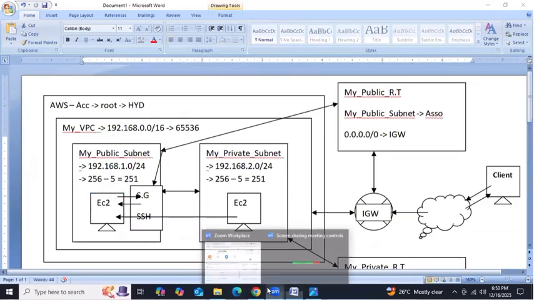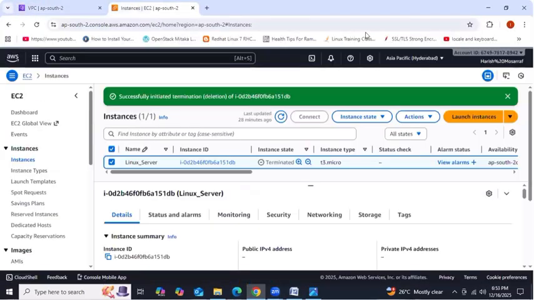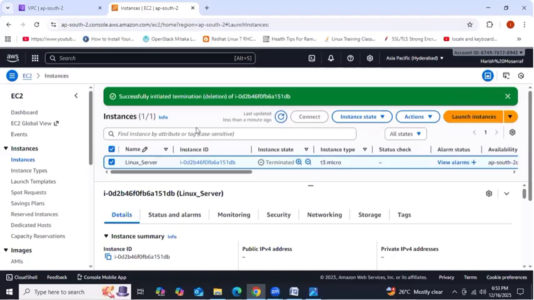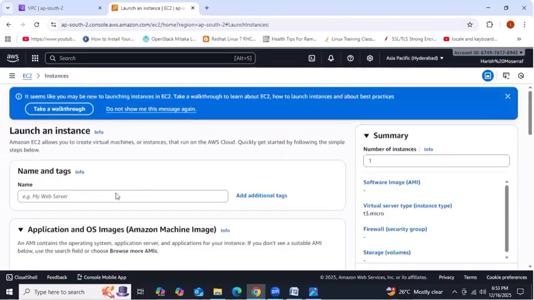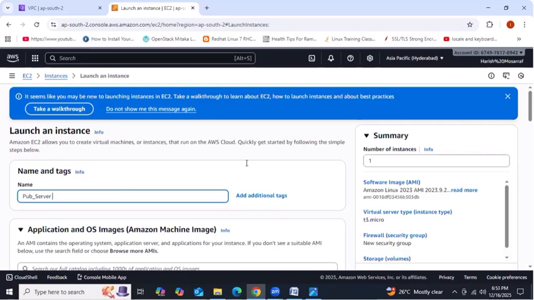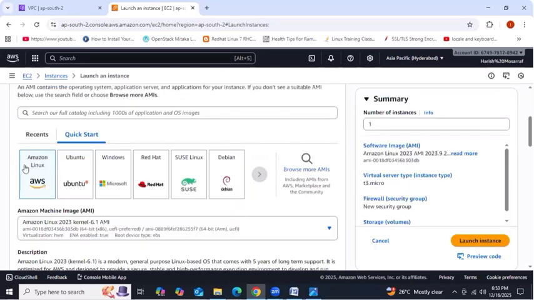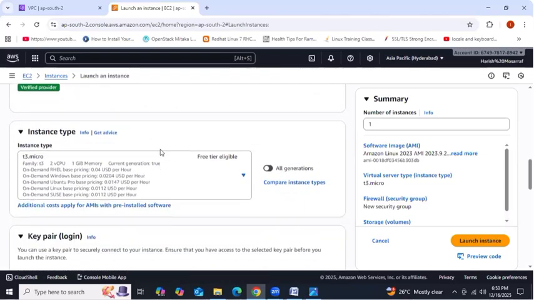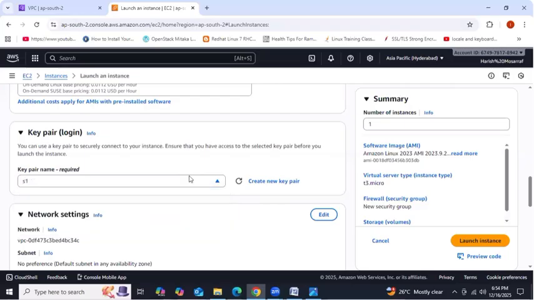Go to EC2 and then launch instance. Then I'm providing the instance name, pub server. Pub means public server, right? Then go a little bit down. I'm using Linux only because Windows is going to take time. I'm using the latest Linux version. Go a little bit down and I'm using the same key pair. You can use the same key pair for multiple instances, guys.